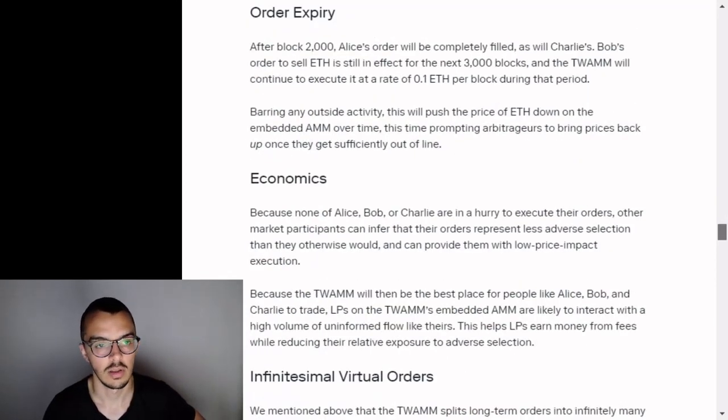Order expiry. After block 2,000, Alice's order will be completely filled, as will Charlie's. Bob's order to sell ETH is still in effect for the next 3,000 blocks, and the TWAMM will continue to execute it at a rate of 0.1 ETH per block during that period. Barring any outside activity, this will force the price of ETH down on the embedded AMM over time, this time prompting arbitrageurs to bring prices back up once they get sufficiently out of line.